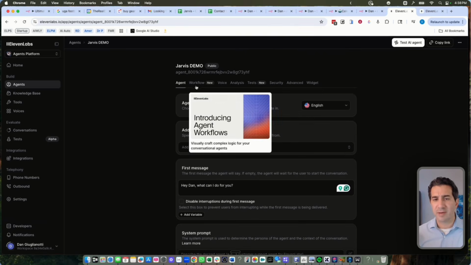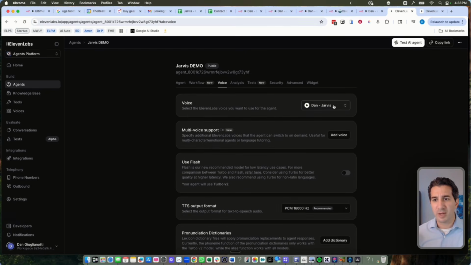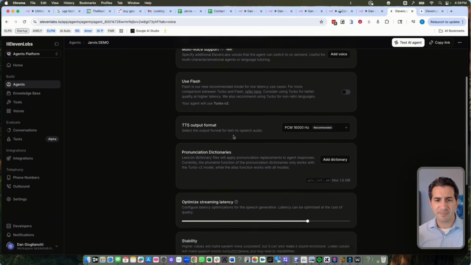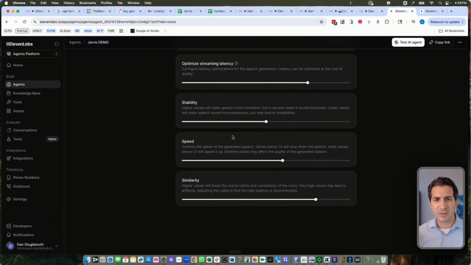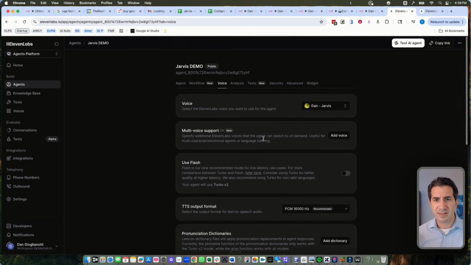I haven't used workflows. I haven't needed to use workflows here. I tried some and they weren't particularly helpful with our setup here. Voice, you can choose your voice or create a voice. You just do that here in this drop down. If you wanted to create voices, you just do it over here on the left. So the voice drop down there. I didn't really change any of the settings here.